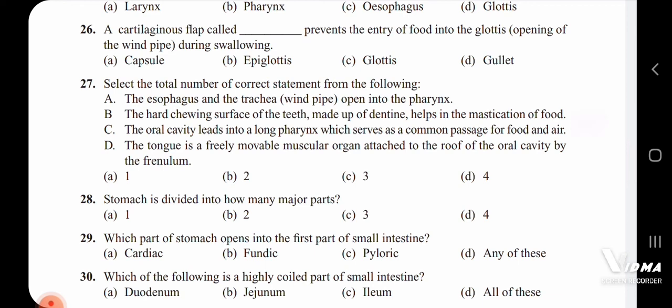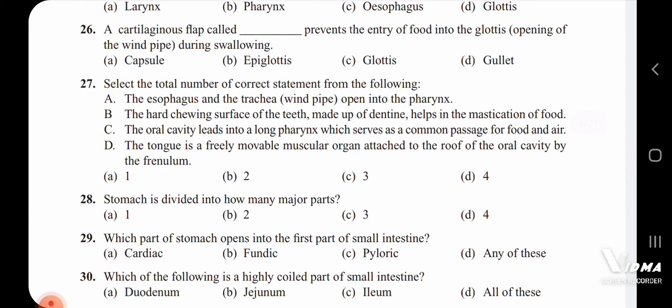28th, stomach is divided into how many major parts? You might have observed in some of the textbooks they have given the stomach as 4 parts, in some it is given as 3 parts. But stomach has 4 parts. Here the question is how many major parts? Major parts are 3 only.